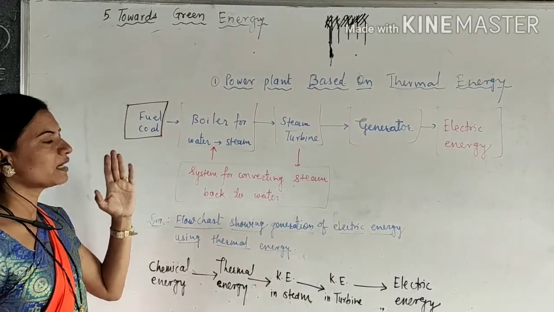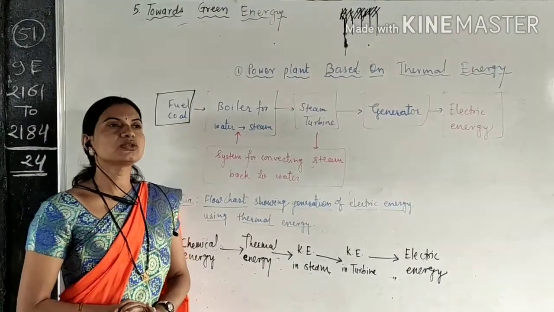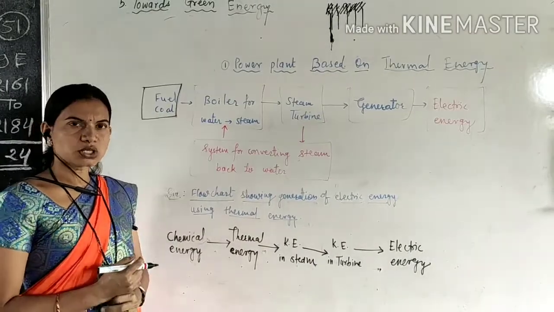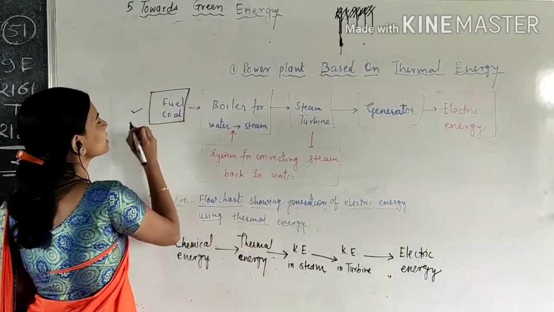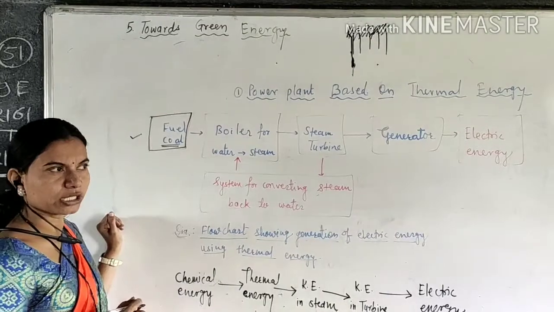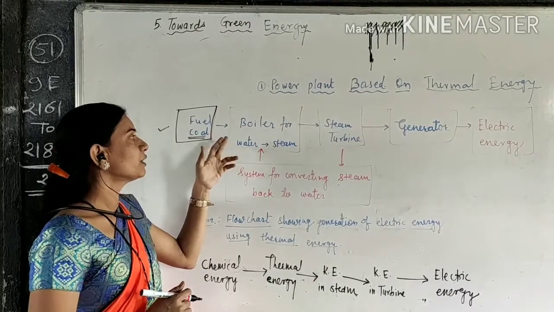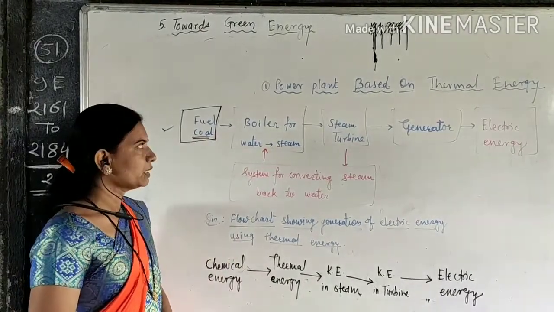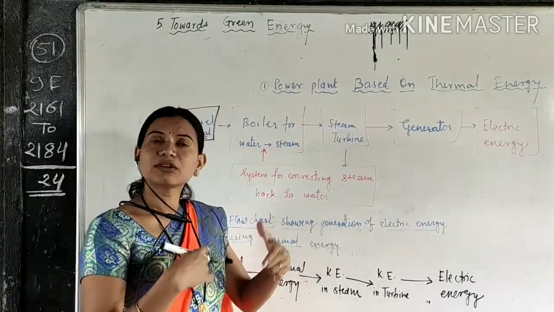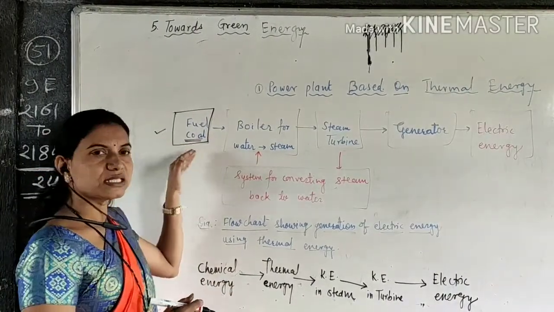So, these power plants which are based on this thermal energy, here important is the source which is used to rotate the turbine. Thermal means औष्णिक. इथं कोणता सोर्स वापरला जातो? This is the fuel or energy source, that is the coal. Coal is very important because this coal is used for the conversion of water into steam. For the production of electricity, the rotation of turbines is important, and to rotate this turbine the coal energy is used. How?